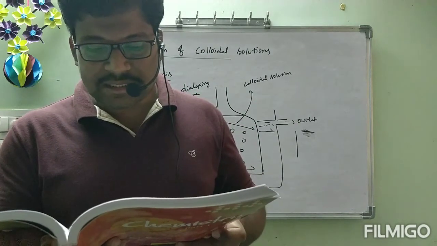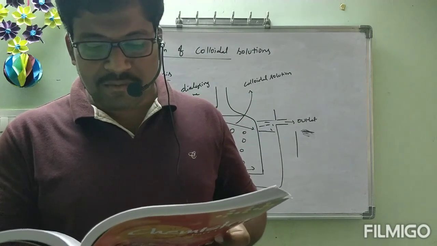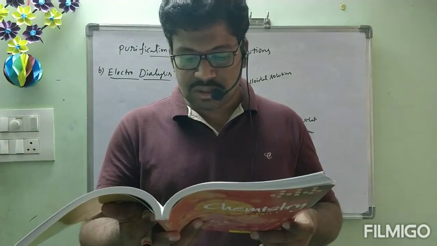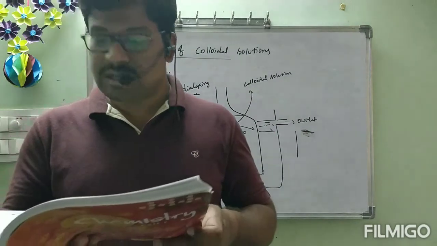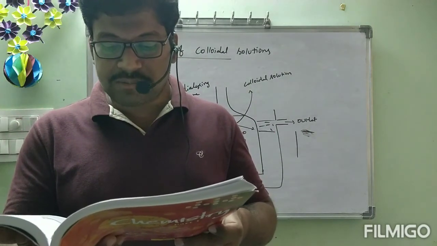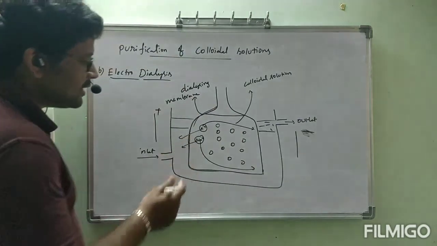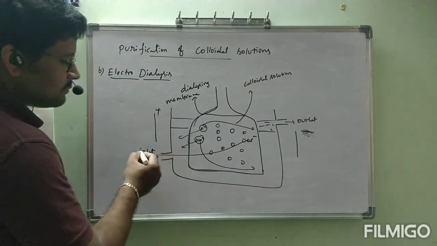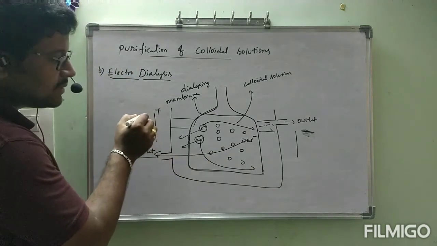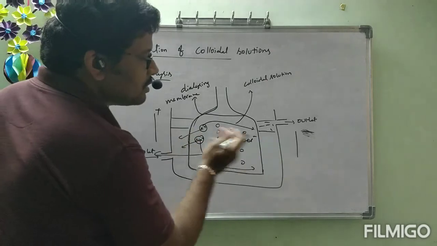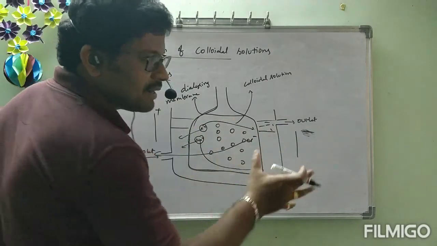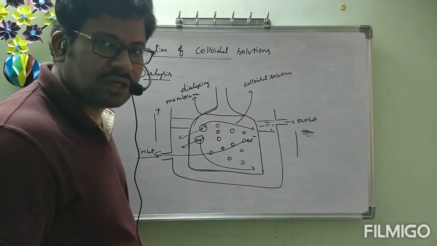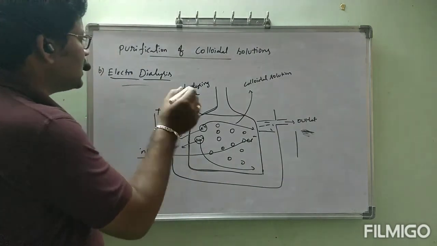The colloidal solution is placed in a bag of suitable membrane while pure water is taken outside. Electrodes are fitted in the compartment as shown in figure 5.10. The ions present in the colloidal solution migrate out to the oppositely charged electrodes. If this contains K+ ions, Na+ ions and Cl- ions, the Cl- ions will come like this because here positive charge is present. K+ and Na+ ions will move towards the oppositely charged plate and they will come out fast. To make the process a little bit fast, this happens. That process is called electrodialysis.